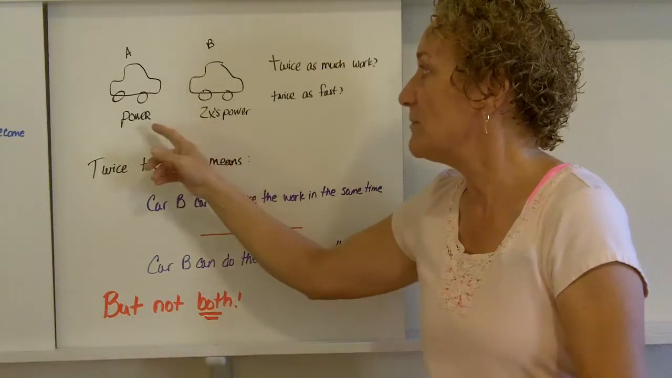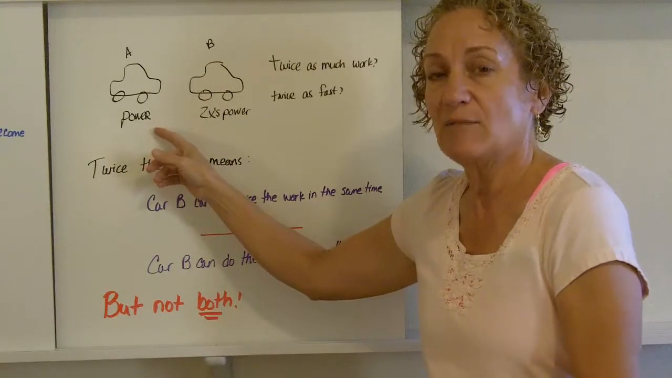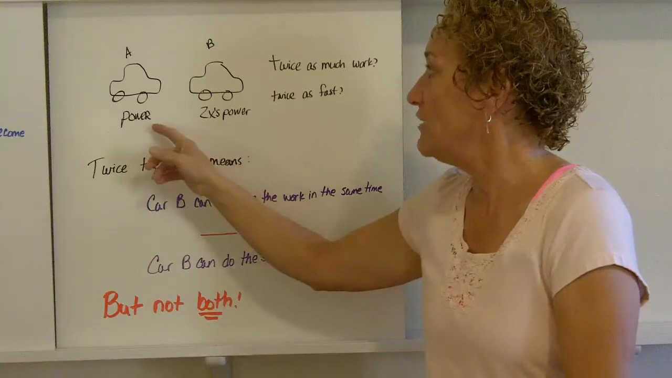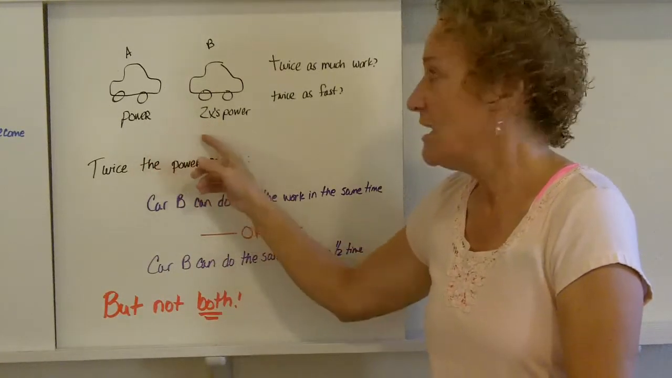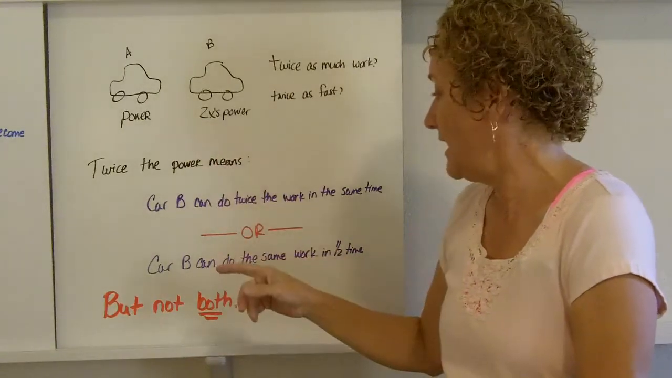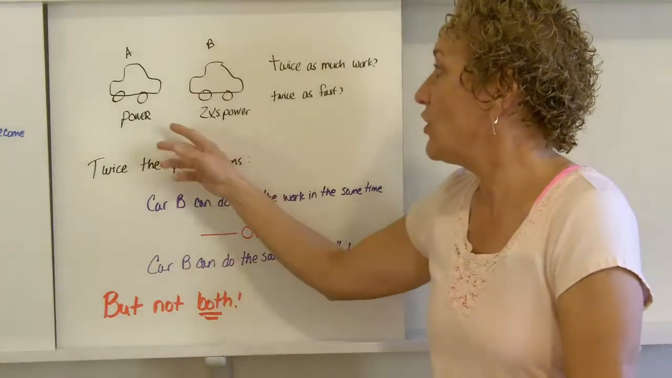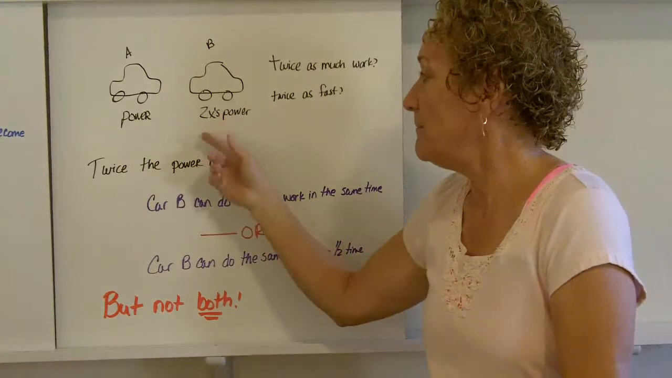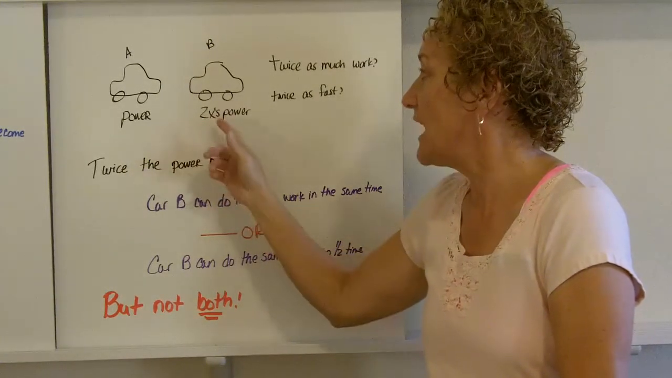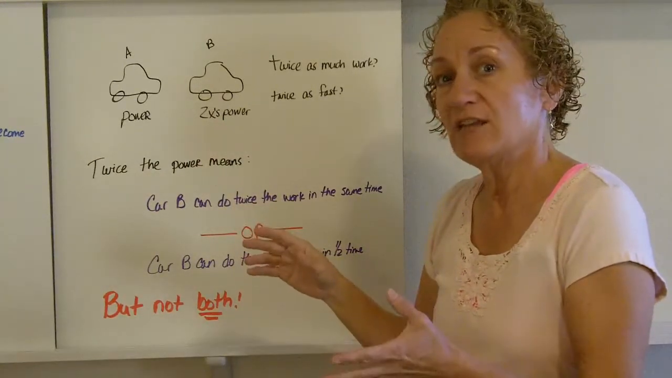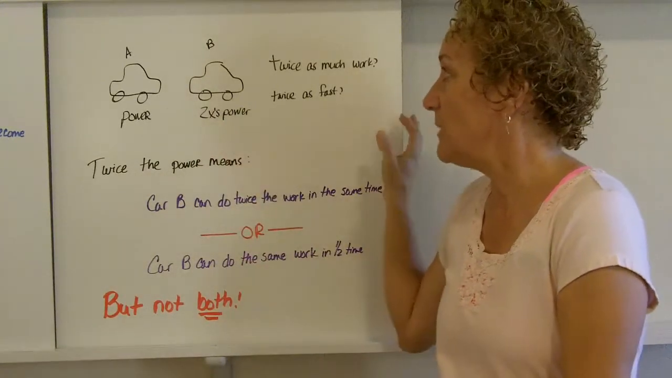Car B can do twice the amount of work as car A in the same time. Or it could mean that car B and car A do the same amount of work, but car B does it twice as fast, okay? Half the time. So the two options are same amount of work, less time, or same amount of time, more work. It can do either, but it can't do both, not if it has twice the power.